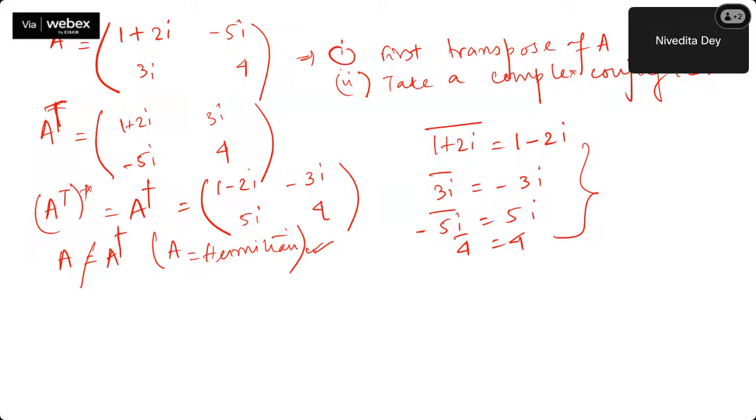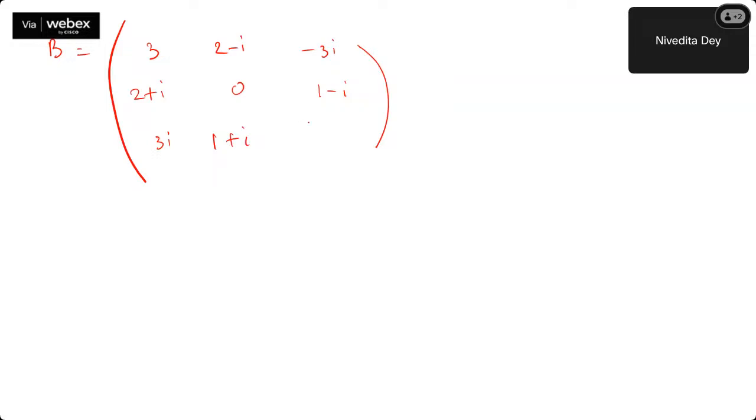Okay, now just one more example just to show you. A is not Hermitian. Yes, that is the conclusion that this matrix is not Hermitian. Now, if I just take another matrix, say B is another matrix that I'm taking. I'll not do any derivation, you will directly check it. It's a Hermitian. So it's 2 plus i, 0, 1 minus i, say. And here it will be then 3i, 1 plus i, and 0.